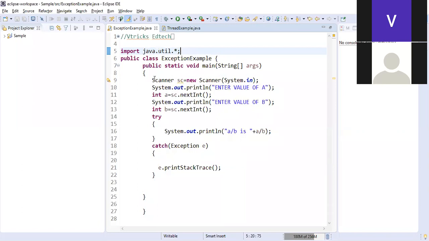The first important thing is I'm writing a public class ExceptionExample. Sir, does it always have to be public? Yes. Whenever I have a public static void main function, the class name must always be public. That's the first important point.